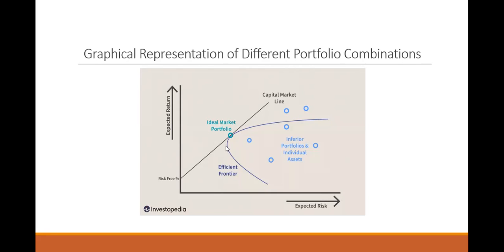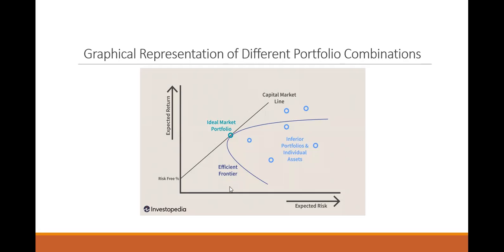This is an efficient frontier. And these are the different portfolio combinations in circles. Light green is portfolio combinations. Some portfolios are giving high returns, but they have very high risk. Some portfolios are having high returns, but lower risk. You can take an example of this.